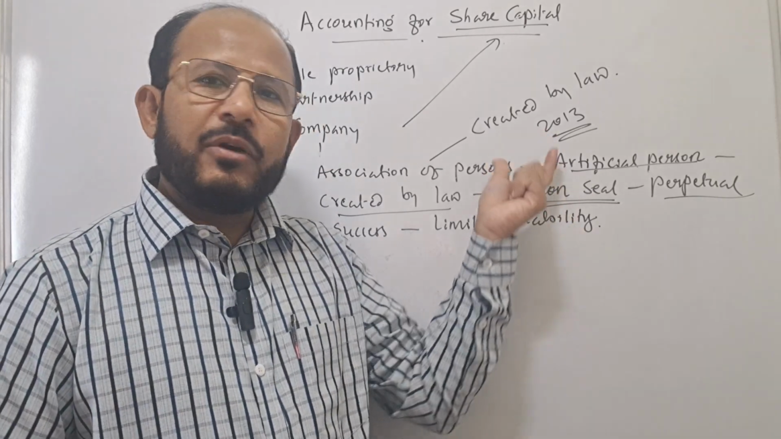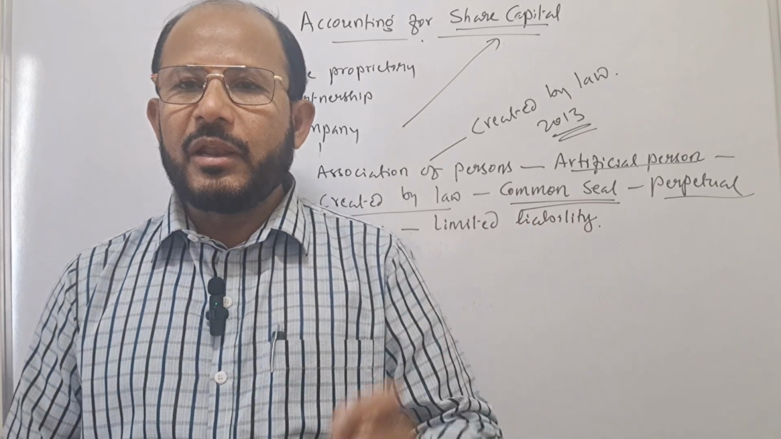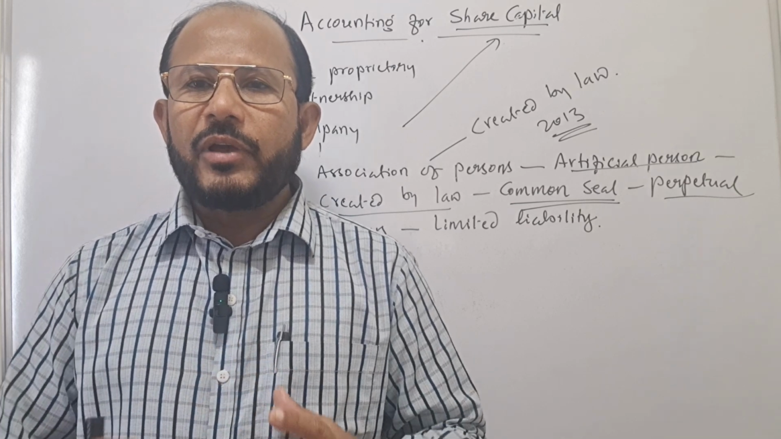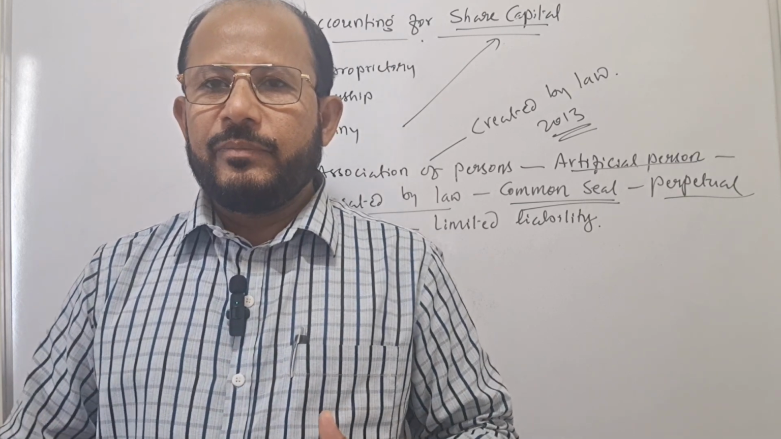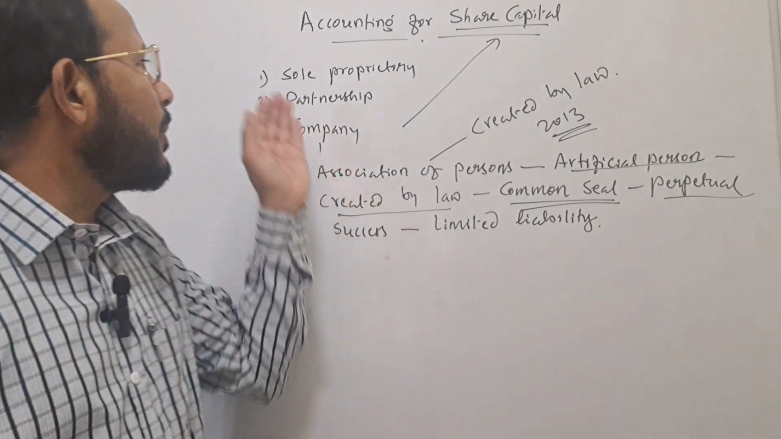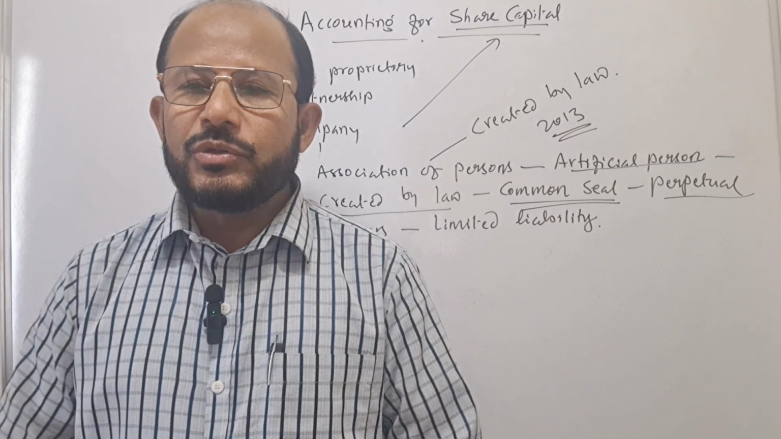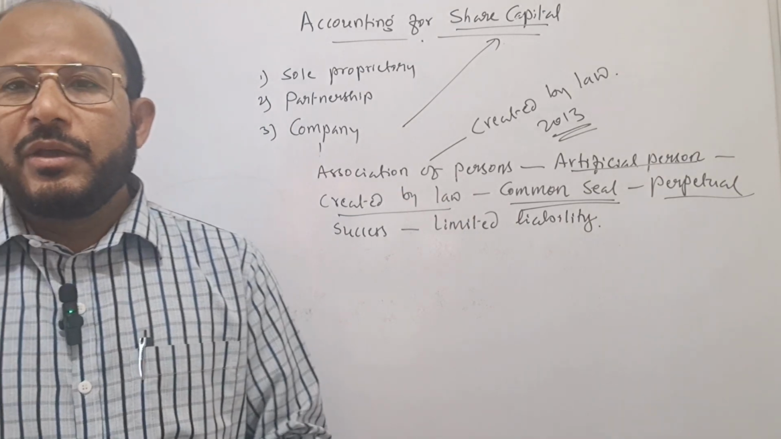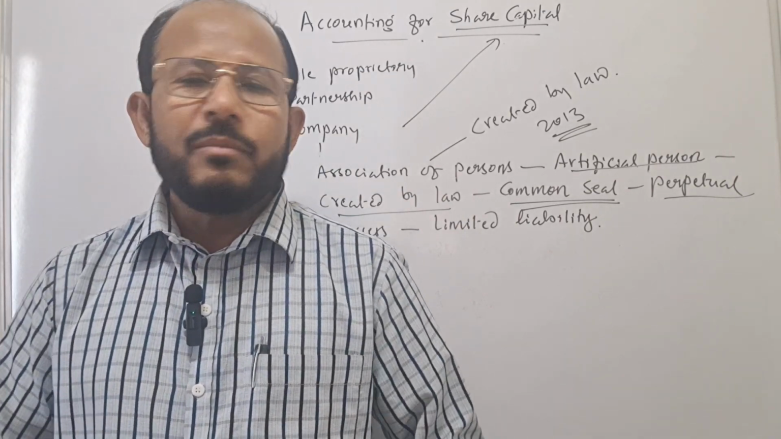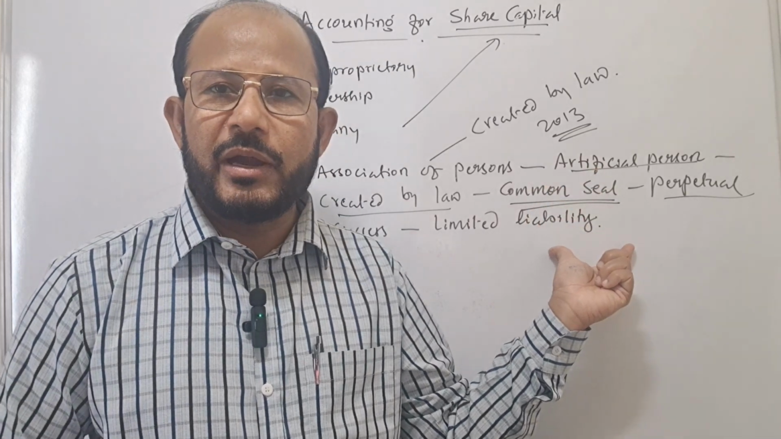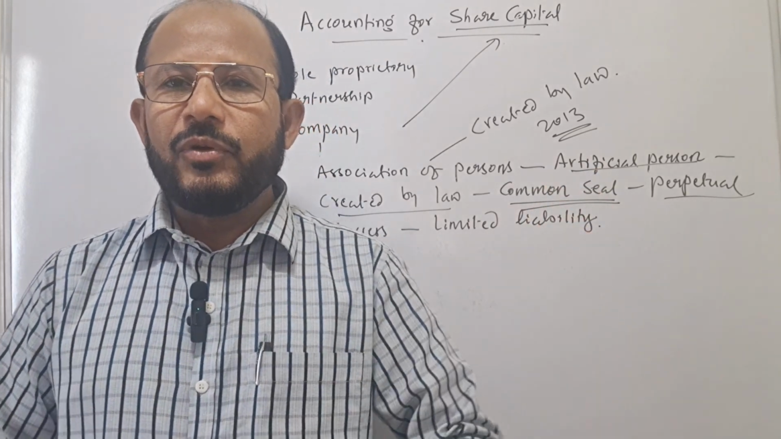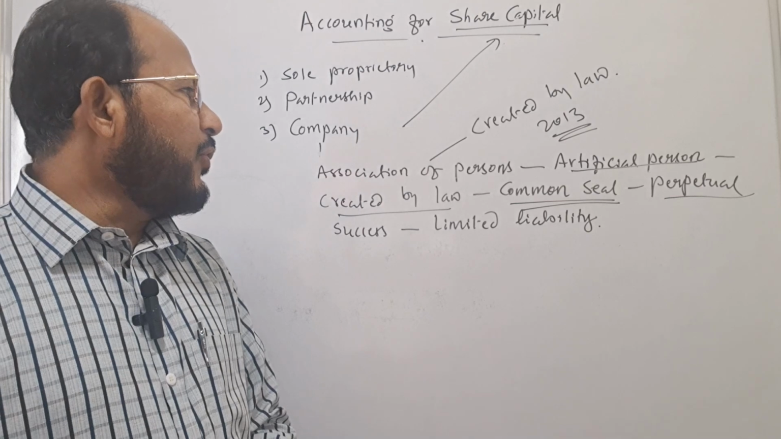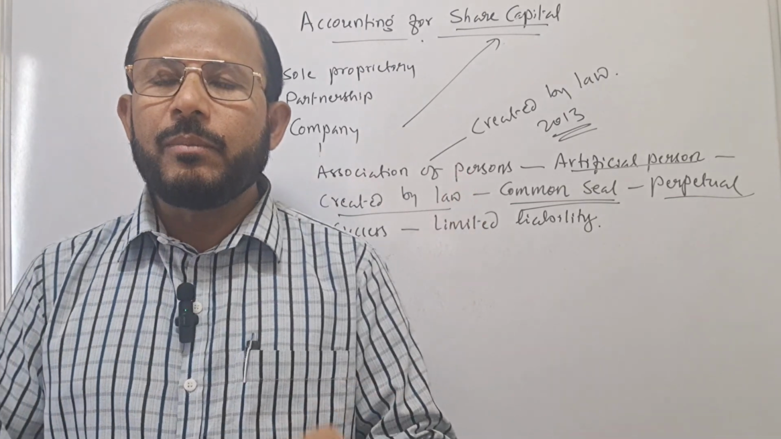Therefore, the company form of business undertaking enjoys so many benefits. What are the benefits enjoyed by companies? Number one, the huge amount of capital required can easily be collected. As I told you, in case of sole proprietary and partnership forms of business, a huge amount of capital cannot be collected. But in a company, it can easily be collected. Why? Because the maximum number of members required to form a company is unlimited. Therefore, the maximum amount of capital can be collected from the public. This is one of the advantages enjoyed by the company form of business.